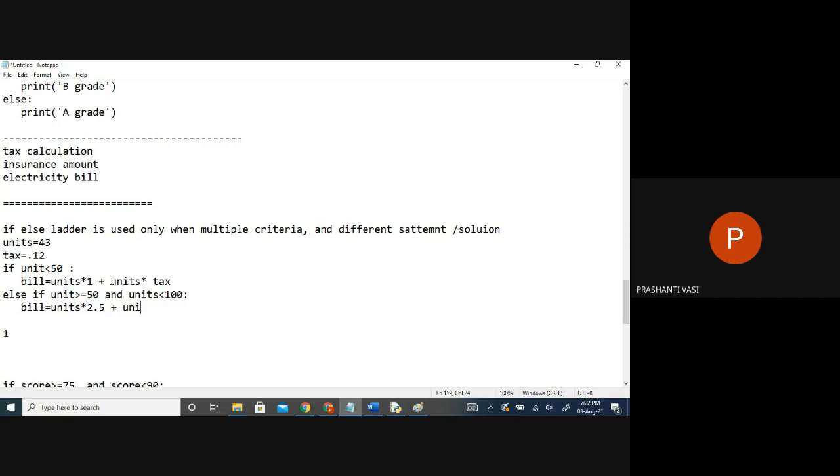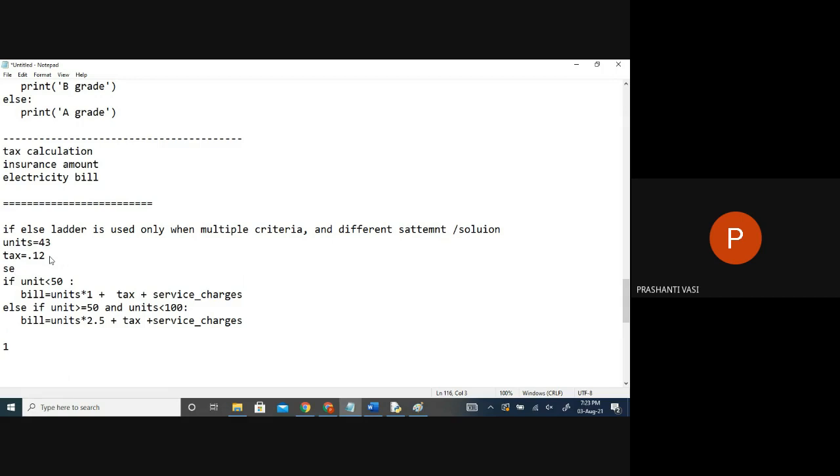Sorry, tax would be just an amount actually. Tax directly some 5 rupees, whatever, I don't know. We just apply it as a tax amount, some 50 rupees, 12 rupees or something. Okay, some service charges. In real time, we'll have more service charges. These charges can change. They are not permanently fixed amounts. I can't put a fixed amount here. So I will just write a formula wherein the data can change. That's the reason we are using formulas. And here you can keep the information, so it keeps on fluctuating day to day. Right? Is it correct now?